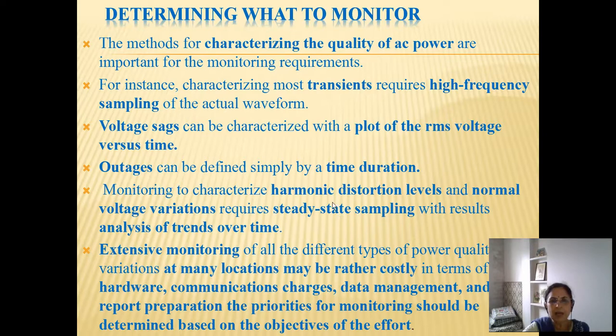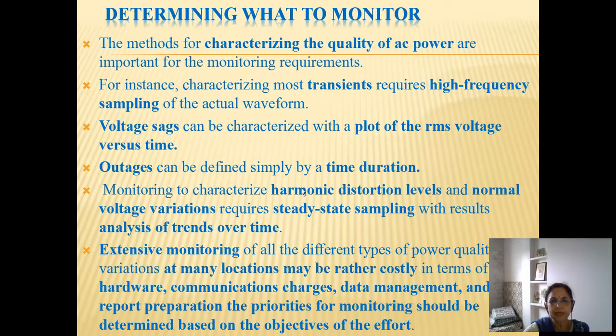Monitoring to characterize harmonic distortion levels and normal voltage variations requires steady state sampling. As we have already understood, harmonics is a steady state phenomenon because it occurs on every cycle of the input supply wave, whereas normal voltage variations are in the normal operating range but can result in flicker.